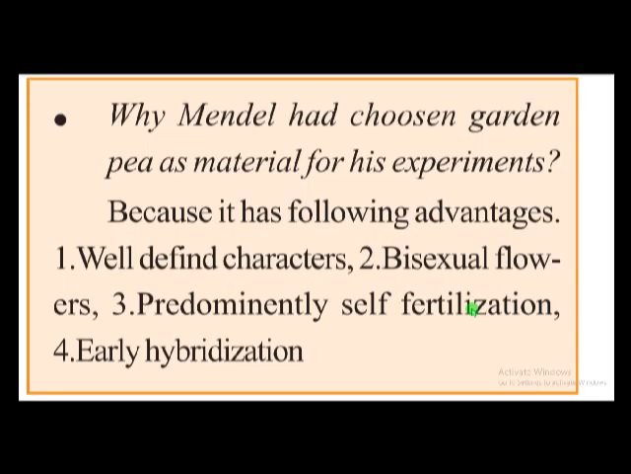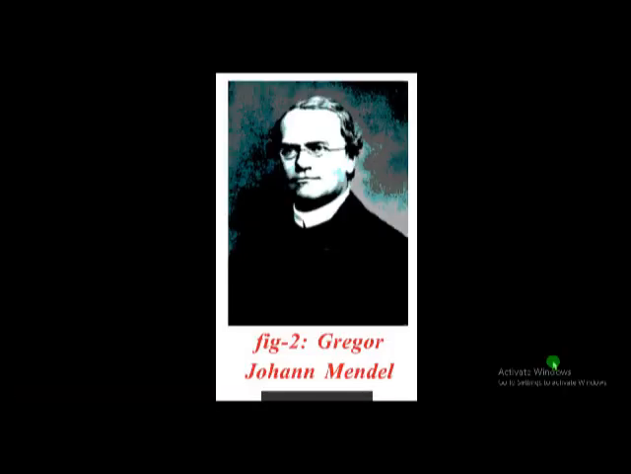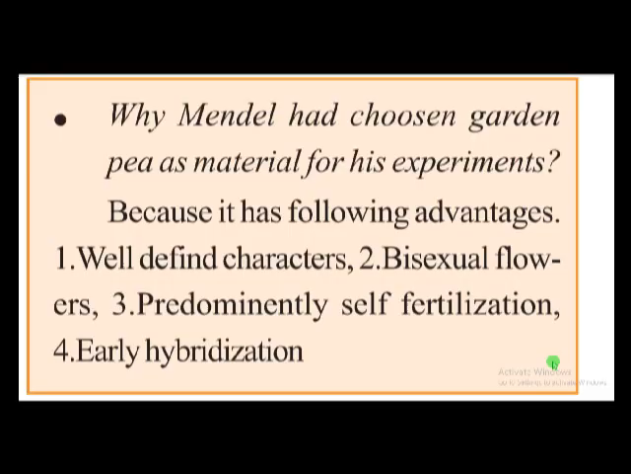And here, for his experiments, Mendel selected pea plants. Why he selected pea plants is because of the following reasons. Pea plant possesses well-defined characters, and it possesses bisexual flowers, and predominantly self-fertilization occurs in these plants, and early hybridization. Due to all these characters, he selected pea plants for his experiments.